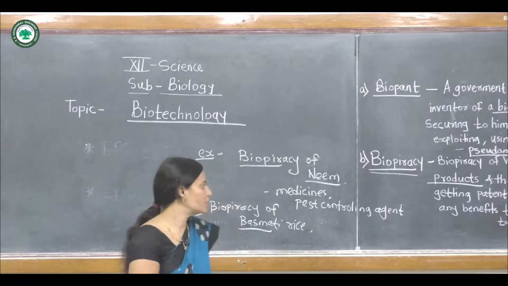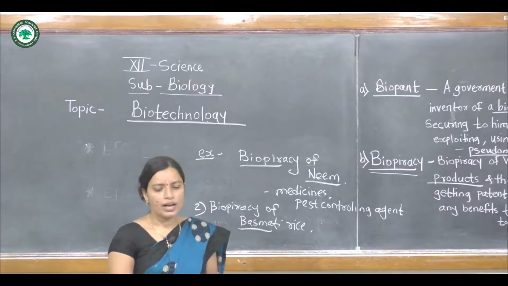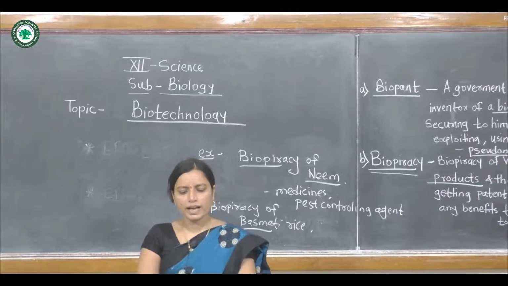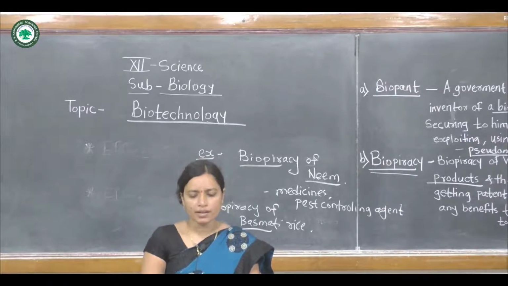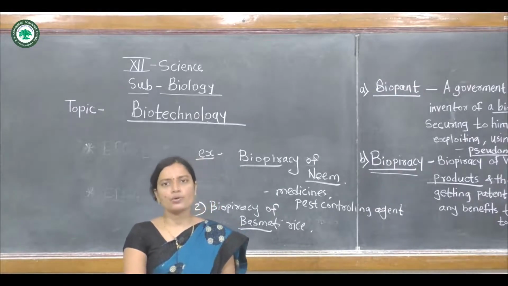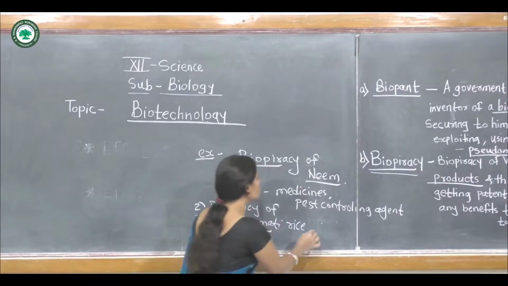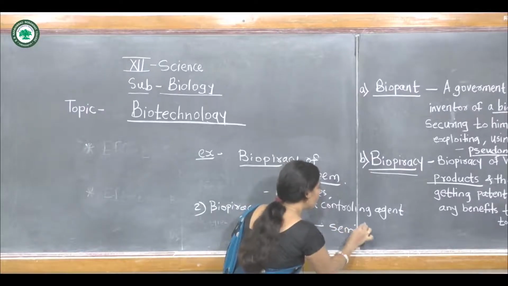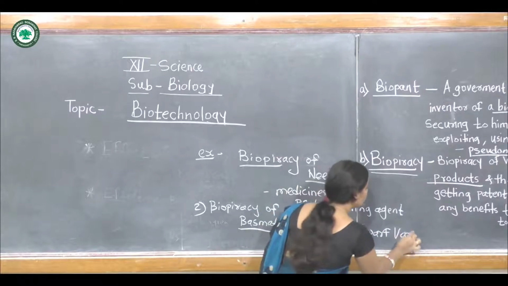Rice cultivation occurs in these areas or regions. And now a Texas-based company patented a strain of basmati rice that was crossed with a semi-dwarf variety. This produces a semi-dwarf variety of basmati plant.